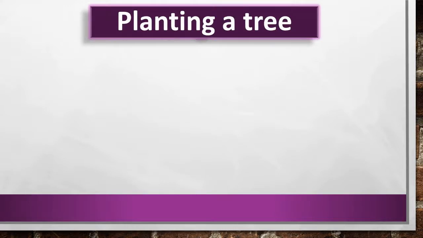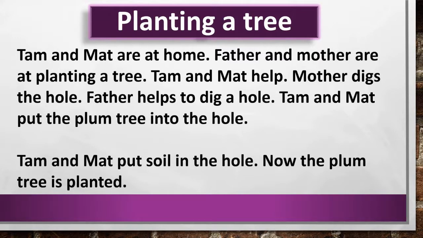Now, our lesson name is planting a tree. Let's see what is there in the lesson. First, I will read the lesson and then I will explain to you. Planting a tree. Tam and Matt are at home. Father and mother are planting a tree.